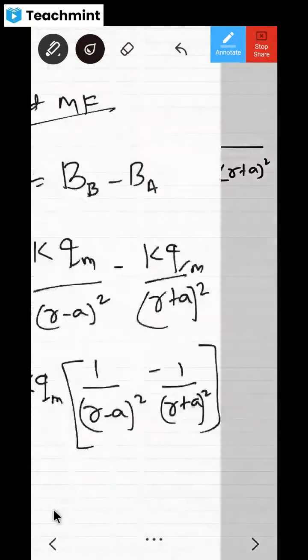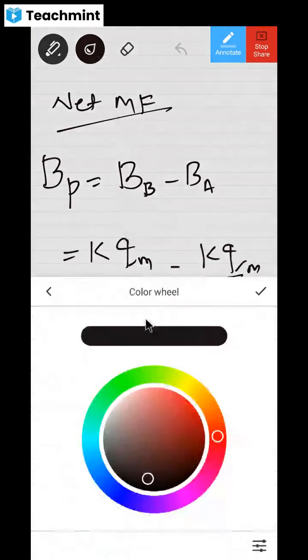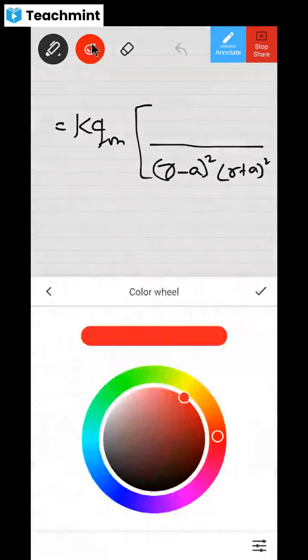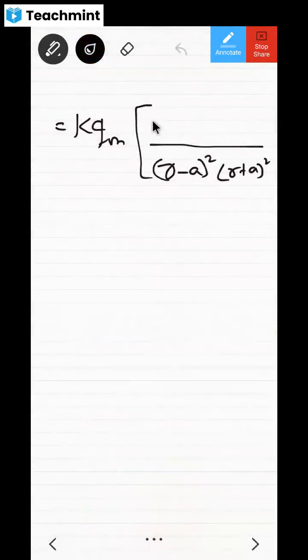Similarly, I'm going to multiply R plus A whole square here, and I'm going to multiply R minus A whole square here. So I'm going to write (R plus A) whole square, then minus (R minus A) whole square.